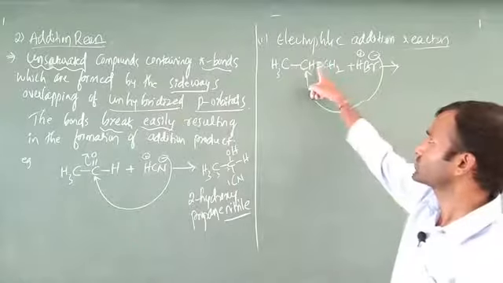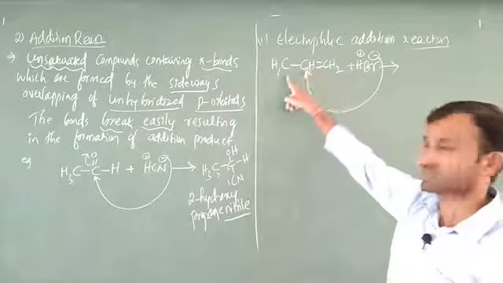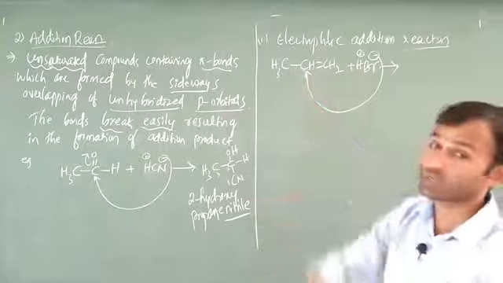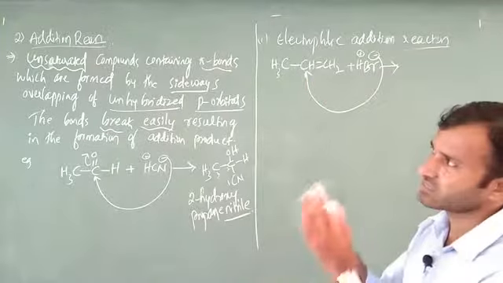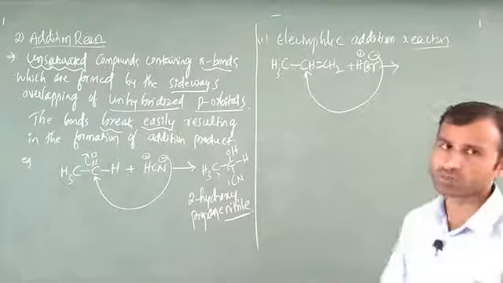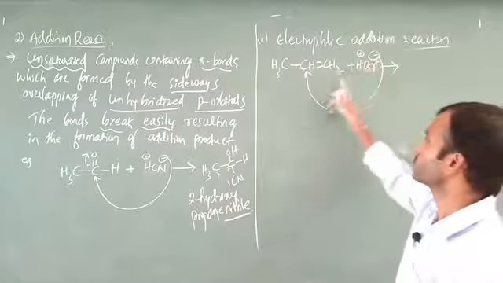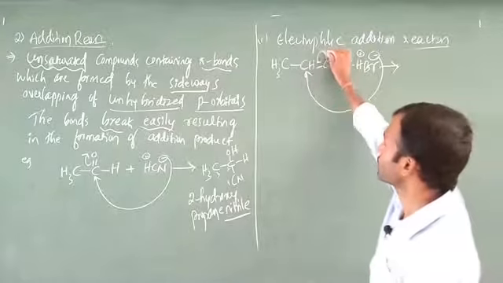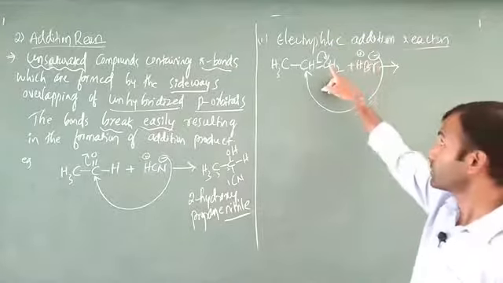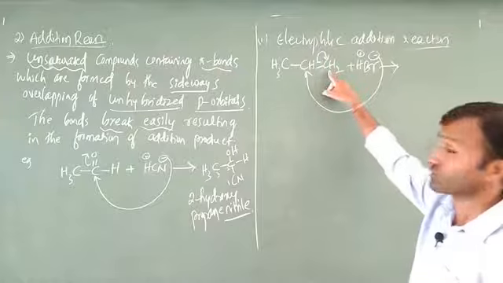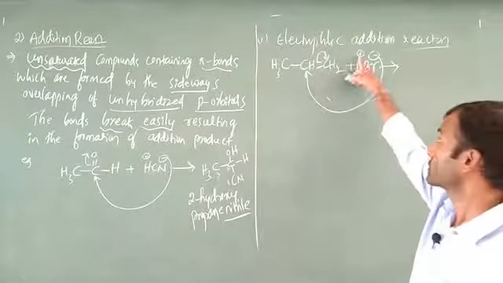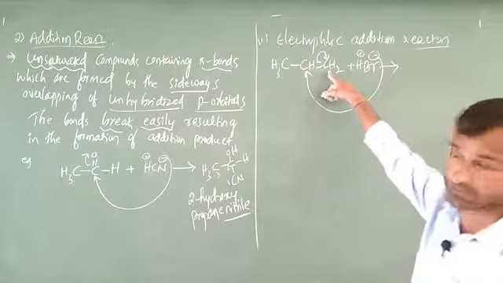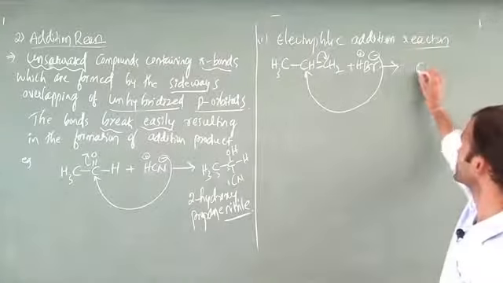Here you have to consider only the carbon-carbon double bond, because our target is an unsaturated compound; only then is addition possible. The double bond breaks, a negative charge forms, H plus attacks this carbon, and finally the product forms.